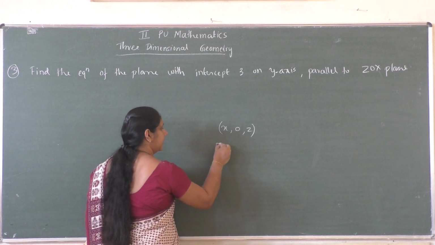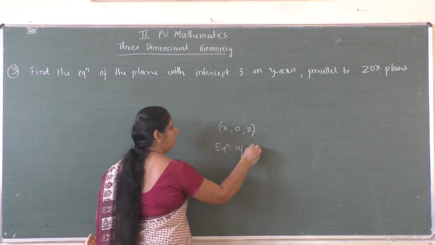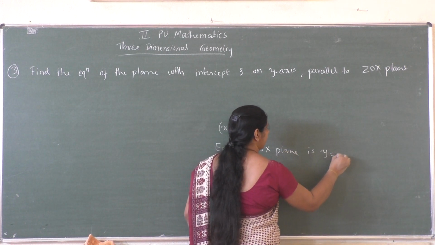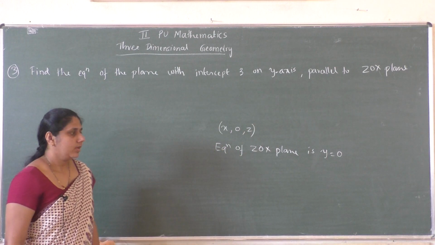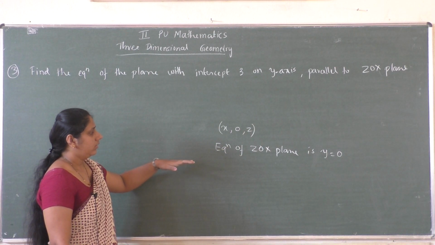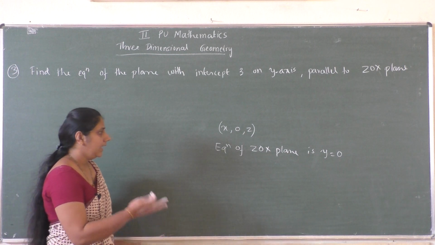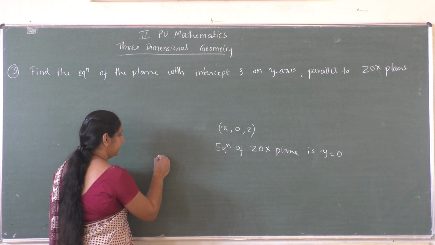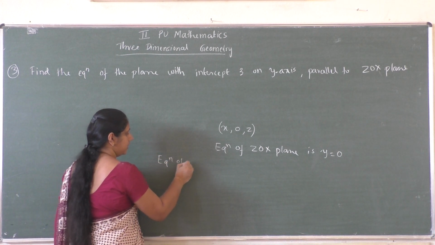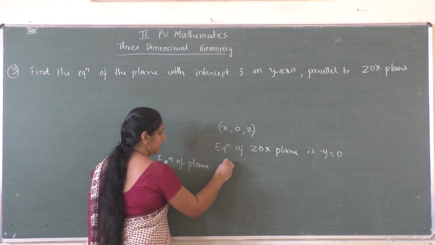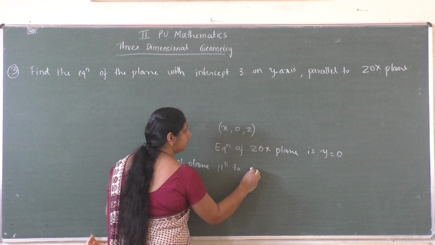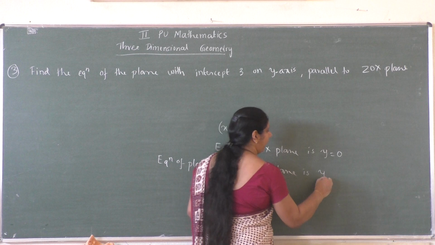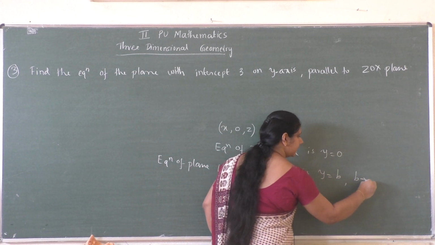Then you can say that the equation of the ZOX plane is y equal to 0. Suppose the y-intercept is given, then the equation of a plane which is parallel to the ZOX plane is y equal to b, where b is the y-intercept value.